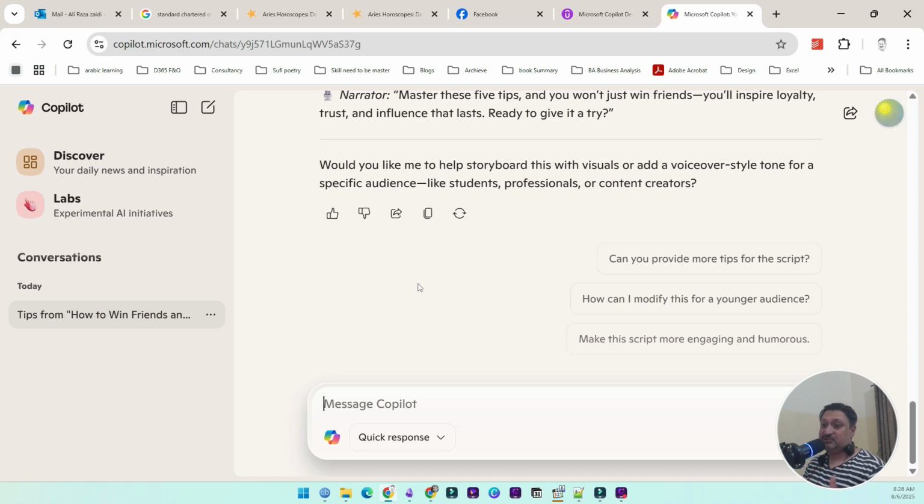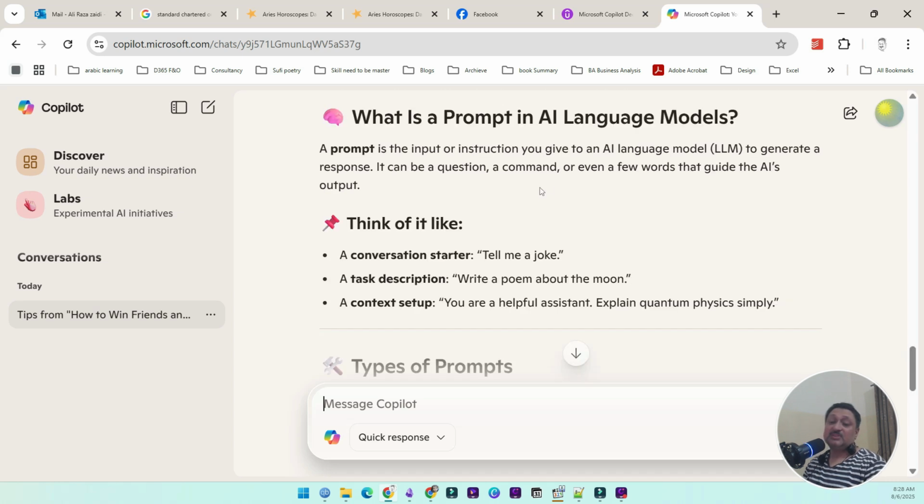Prompt is actually an instruction or set of words for any chat engine or chatbot. The prompt is an input or instruction given to an AI language model to generate a response. The prompt is the way that you communicate with an AI language model.